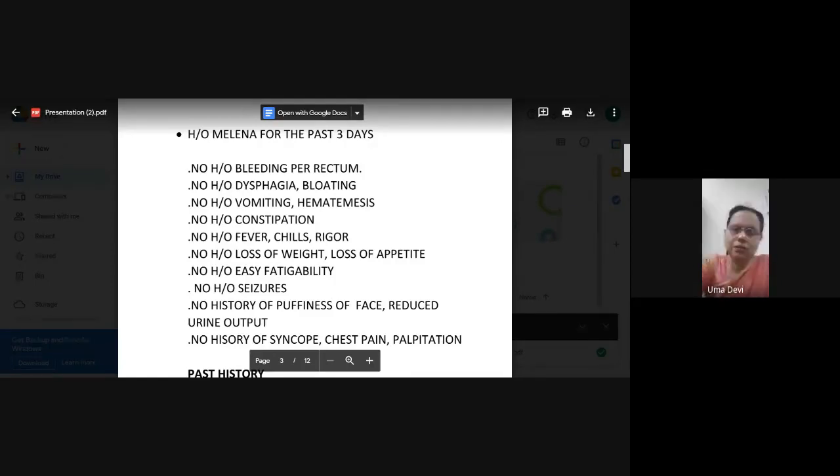Now, suppose a patient comes with massive hematemesis. Comes to the casualty, comes to the emergency department, and usually the CRRIs are the first medical officer to receive the patient. So how will you manage the patient? Whenever a patient comes, of course you have to give treatment, but before that, always stabilize the patient. Any person who sees blood will panic. They'll be in a very agitated state. So first, when they come, you have to see whether their airway is intact, whether their breathing is proper, how is the BP.